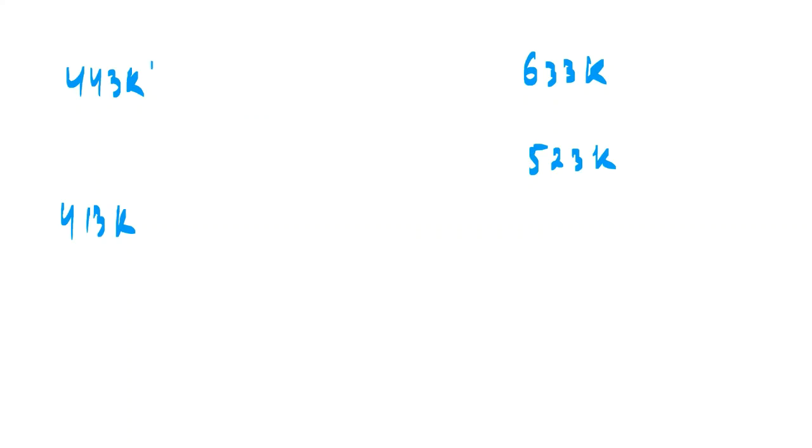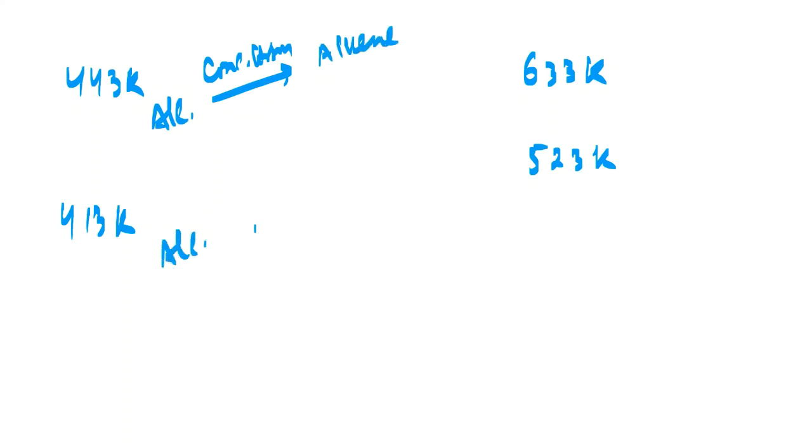Alcohol in presence of concentrated H2SO4 gives us, my dear friends, alkene. And here at this temperature, alcohol in presence of concentrated H2SO4 gives us ether.